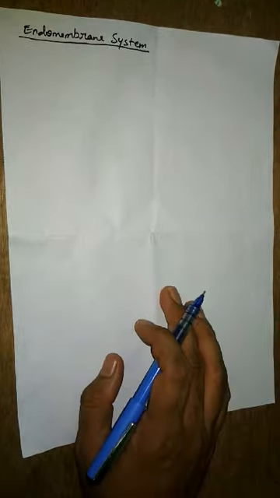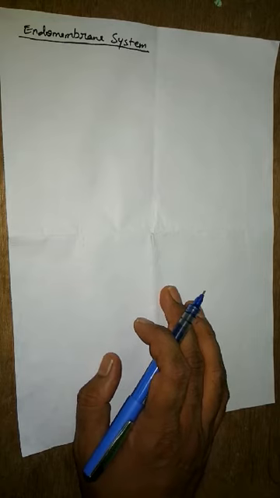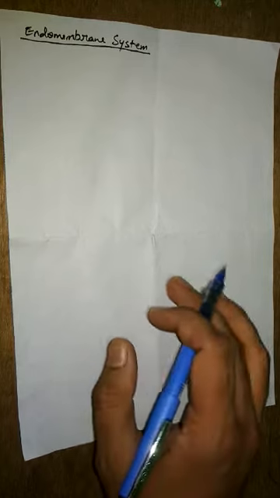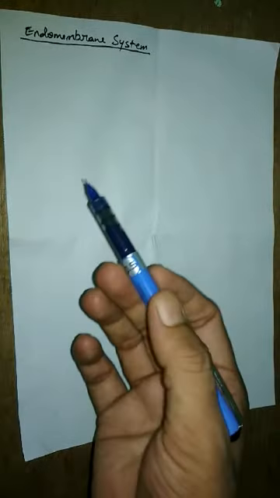So now in this video we are going to start a new topic, that is endomembrane system. So what is the meaning of endomembrane system? This endomembrane system is exclusively observed in the eukaryotic cell. What happens in the eukaryotic cell?